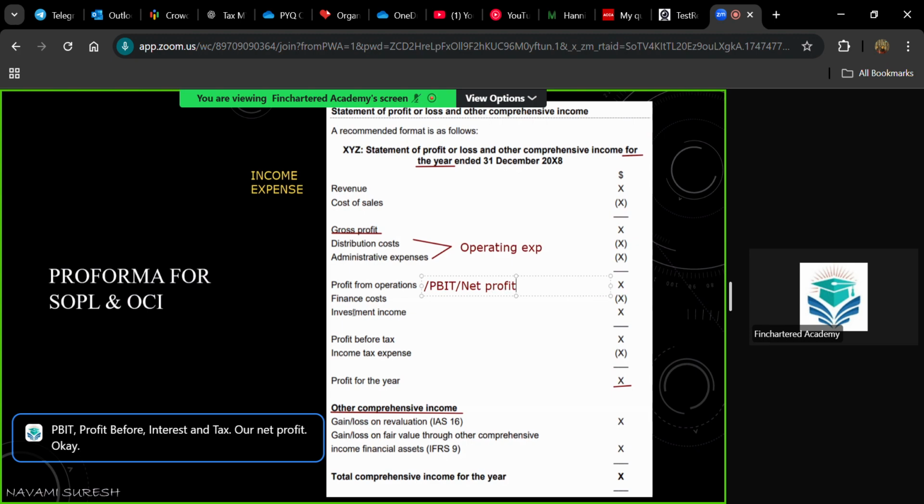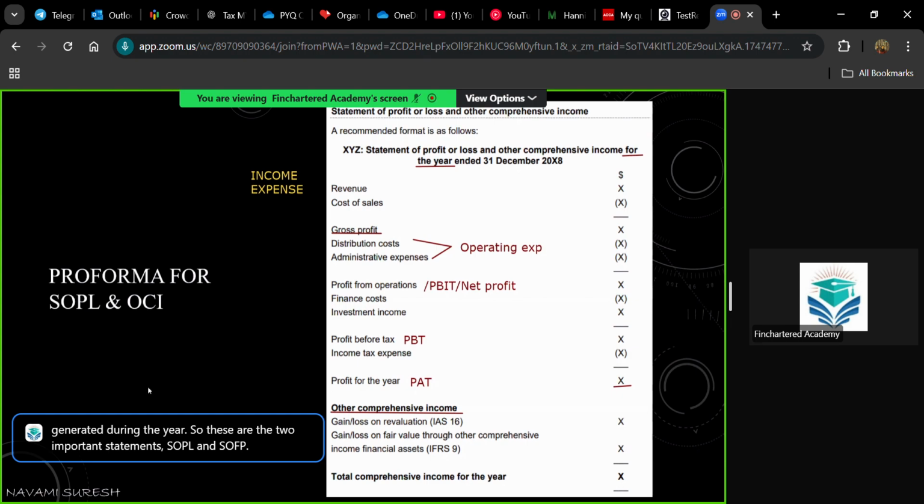Now, from PBIT, if you deduct finance cost, that is interest expense, and you add investment income, making these two adjustments, you get your profit before tax, PBT. From this, if you deduct the income tax expense, you will get profit for the year, or profit after tax. Okay, so this is the basic pro forma for SOPL and OCI, which incorporates all income and expenses generated during the year. So these are the two important statements, SOPL and SOFP.